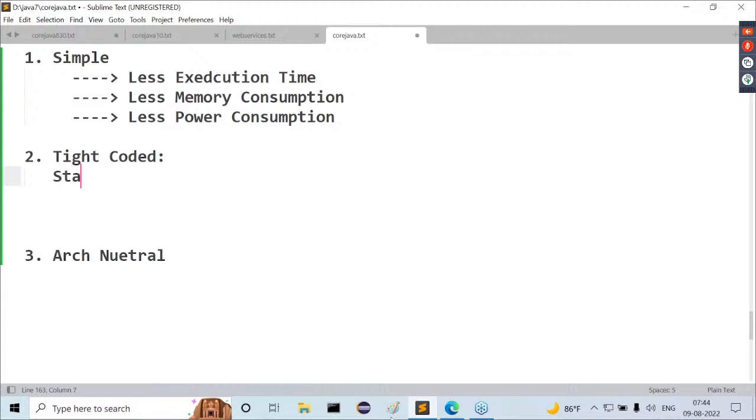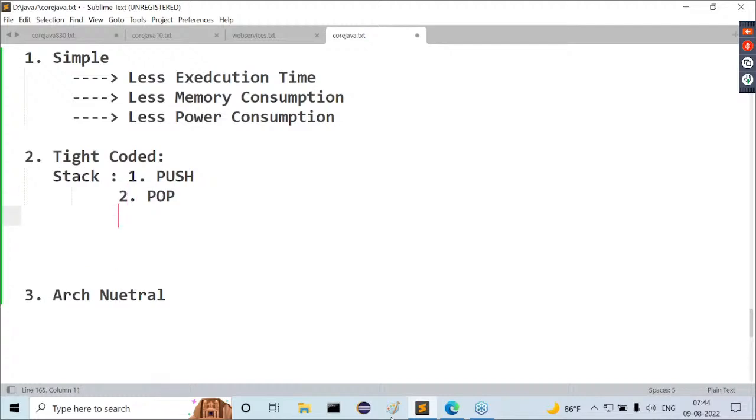Observe carefully. With the stack, how many operations are available? Three operations. First is the push operation, second is the pop operation, and the third is the peek operation. These three operations exist inside the stack. What is the meaning of push operation? Inserting an element. What is the meaning of pop operation? Read and remove from the stack.